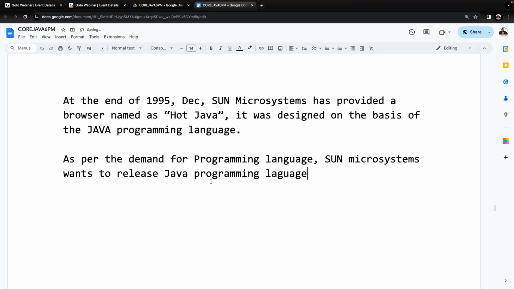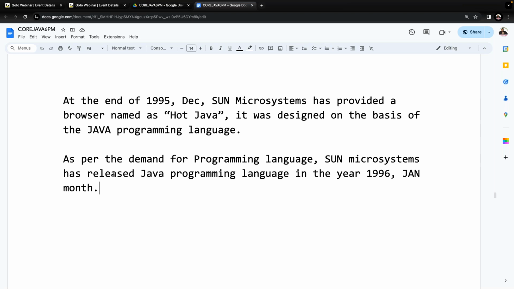Sun Microsystems released it in the year 1996, January month. Of course, the date is not required here; it might be the 27th or 23rd, I don't remember. In January 1996, Sun Microsystems released the very first version of Java.